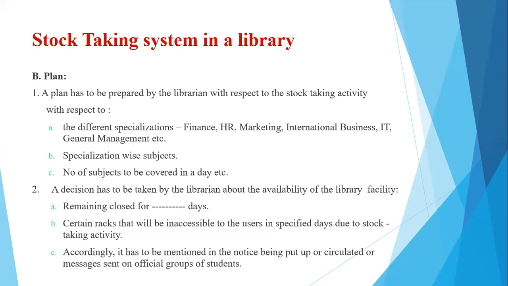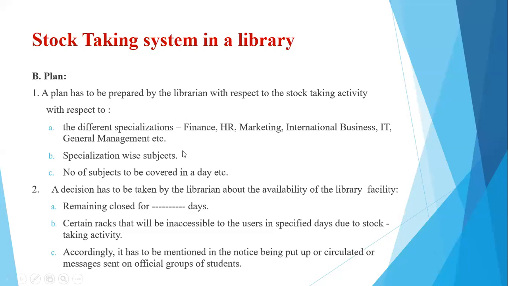Now the entire plan again has to take into consideration the number of books that are available in the library, right? Then the number of streams that the library is catering to. Is it meant for both UG and PG, that is undergraduation and post graduation, or just PG, that is MBA and MCA, just two streams it needs to take care of. It will depend upon that. Then accordingly the subjects, accordingly the books, and so on, right?